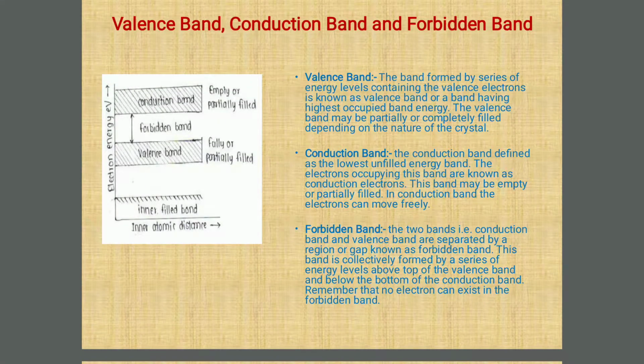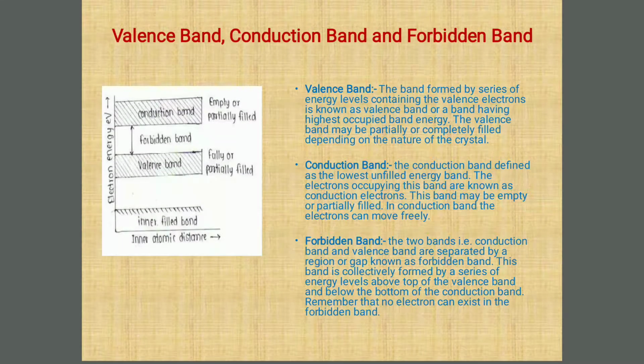In the conduction band, the electrons can move freely. So the lowest unfilled energy level means that energy level where there are no electrons. Now, in this case, the third one is the forbidden band.